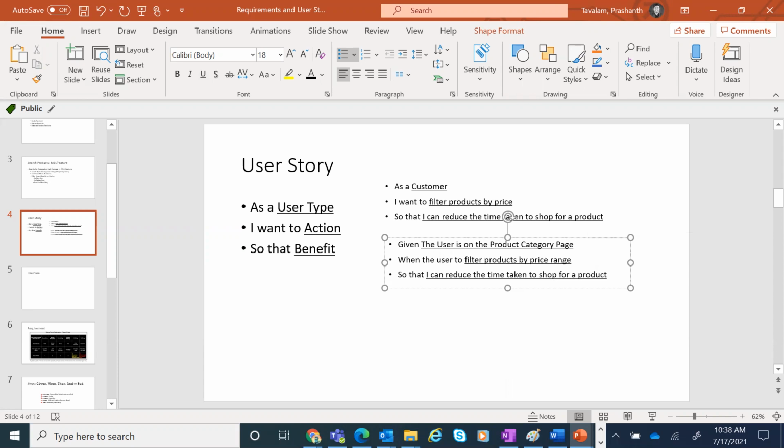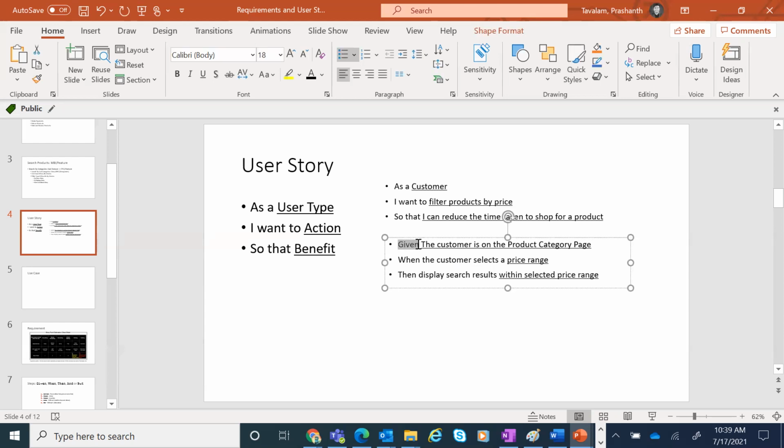When the customer selects a price range, then display search results within the selected price range.